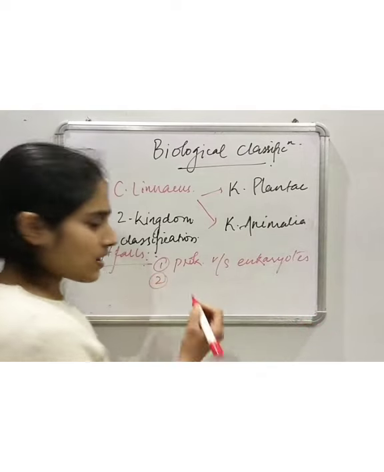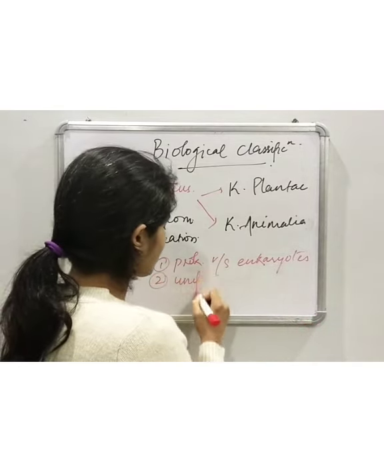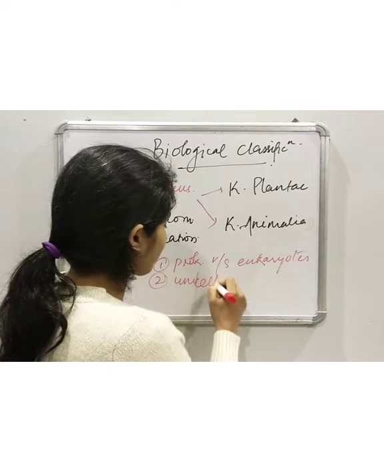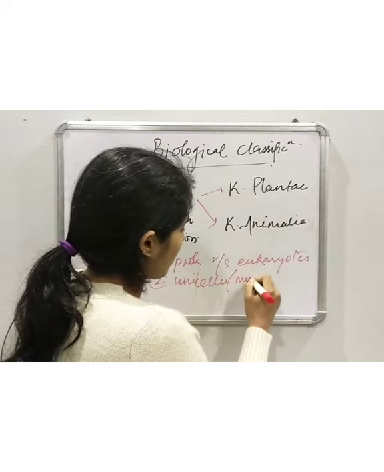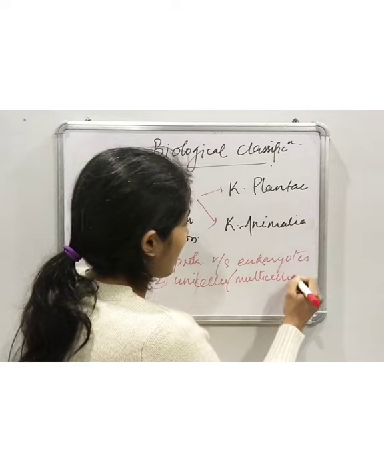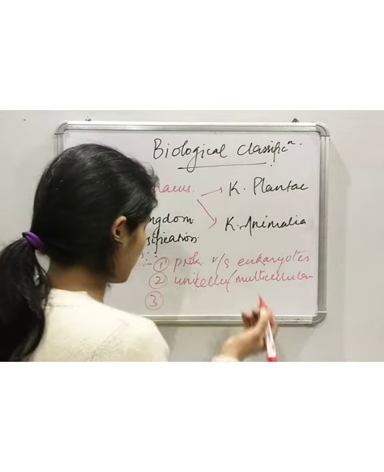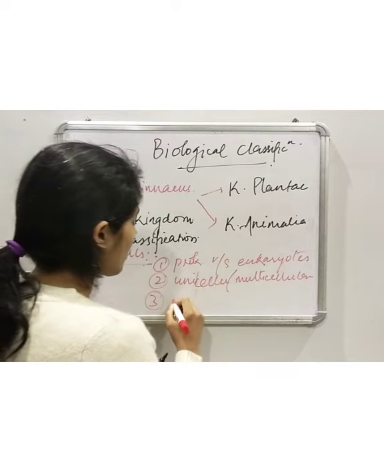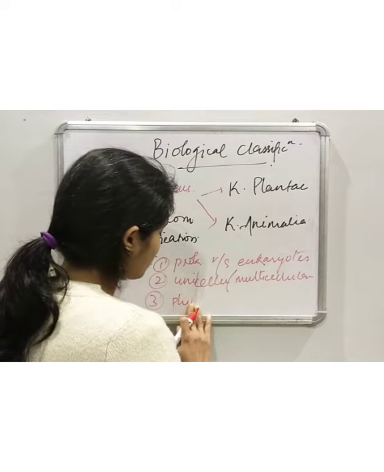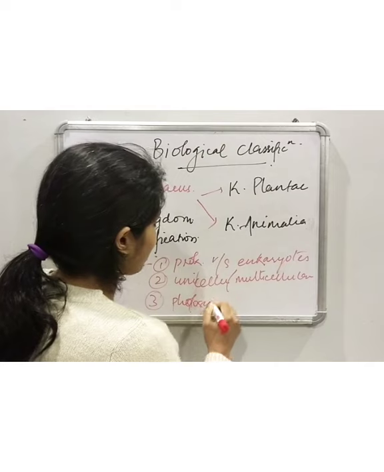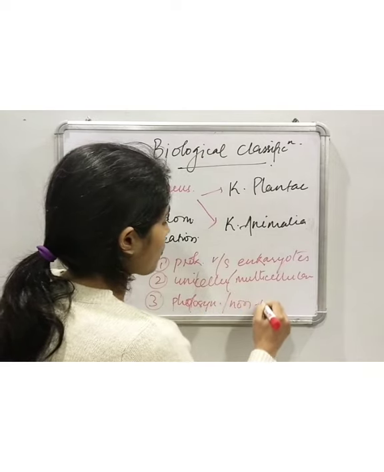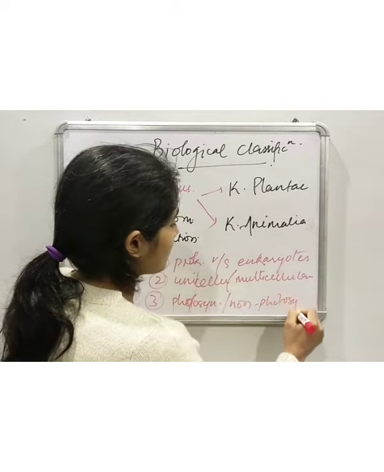Then it also doesn't consider any difference between unicellular or multicellular organisms. And the third is it doesn't take into account the differences between photosynthetic or non-photosynthetic organisms.